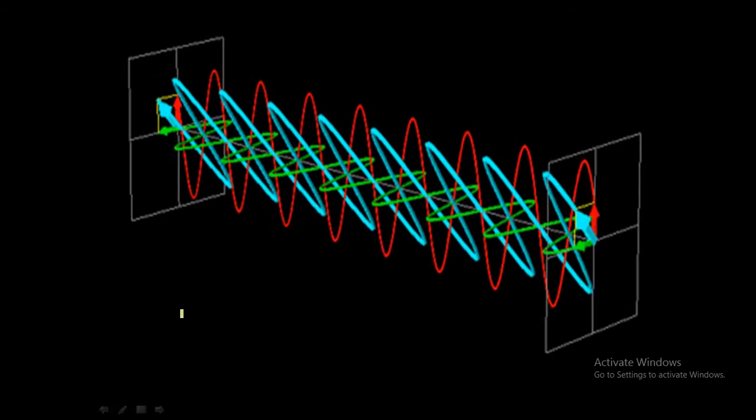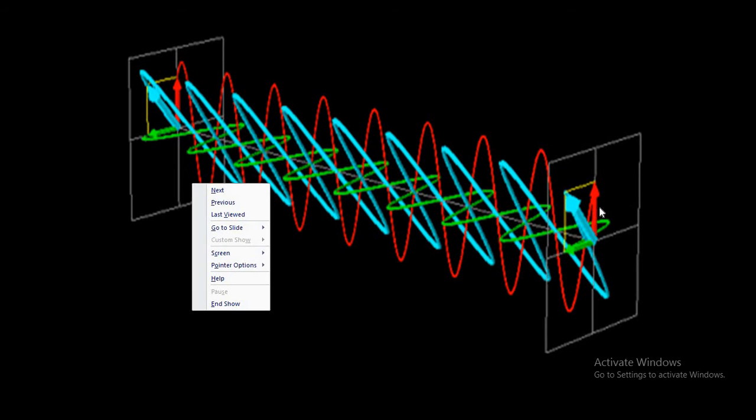You can see that the red one shown over here stands for the electric field and the green one for the magnetic field. They both are perpendicular to the propagation of waves. It means that the blue ray over here shows us the propagation of waves.